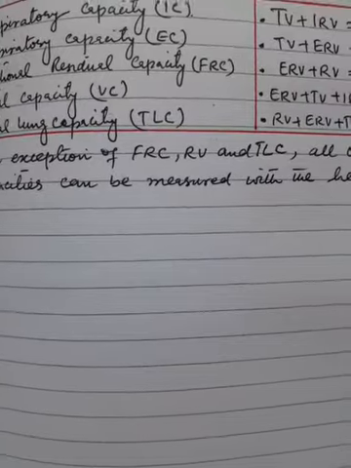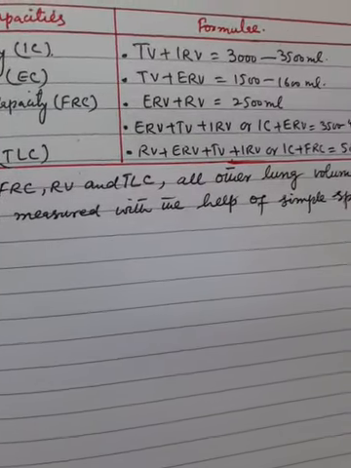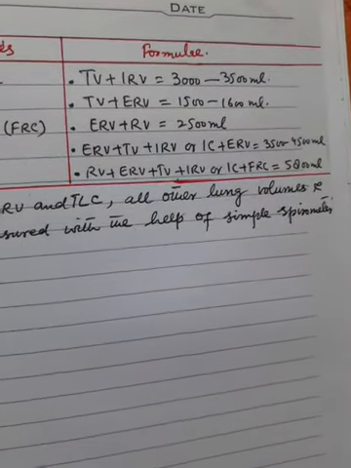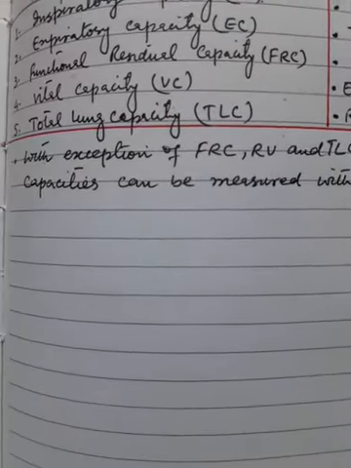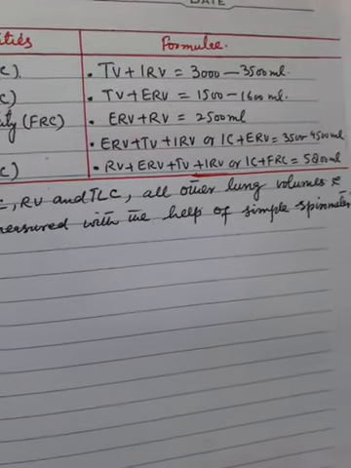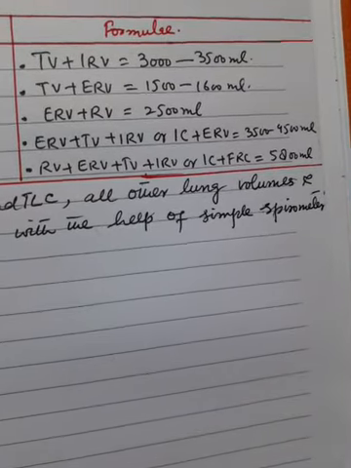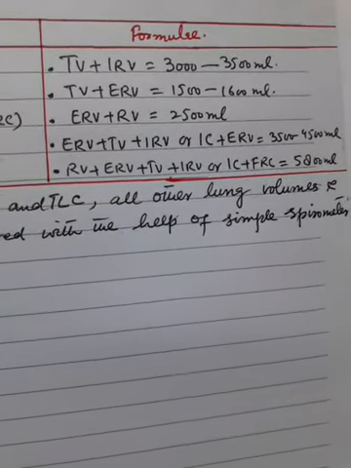With exception of FRC, RV and TLC, all other lung volumes and capacities can be measured with the help of simple spirometer. This was all about today's offline class.